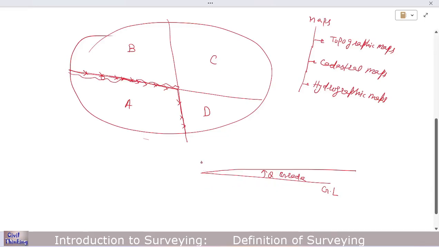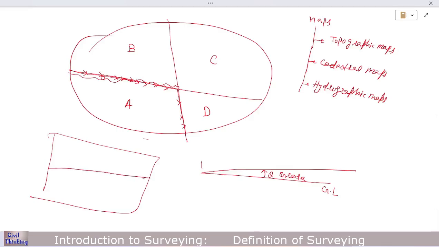And the exact line, for example, this is the plan view, and you have to create a map of a road like this. So we call this the line of the road. And when we look from the side, we get the slope. So with the help of surveying, we get the exact line and the exact grade, and it is only possible when we do the survey. With the help of this data, the contractors construct an accurate road.